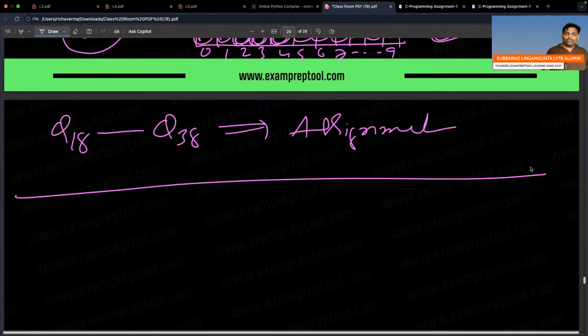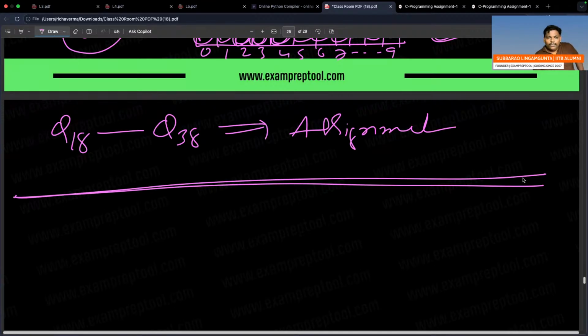Question number 18 to question number 38. Check yourself, and write down the important points yourself. Fine. If there is a little doubt, let me know. That much depth is not required, but to be on the safe side, please go through it one time. I request everyone, please go through it one time.